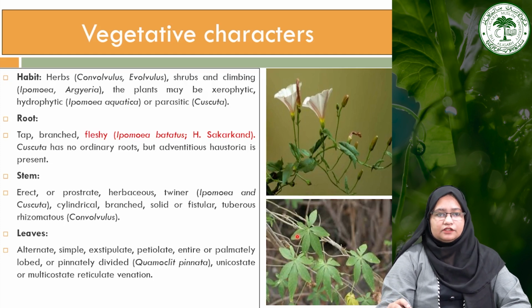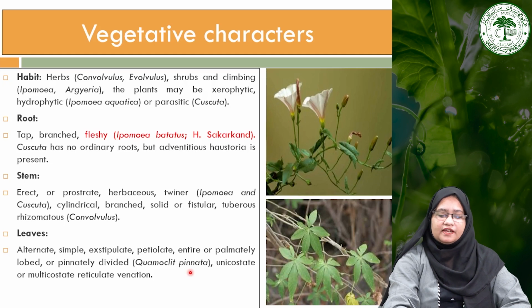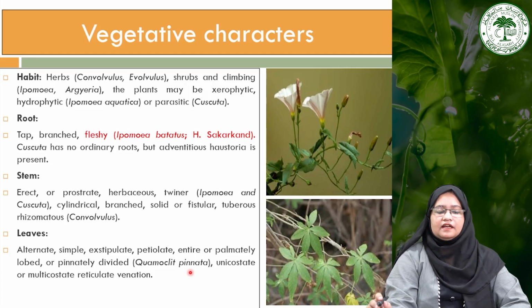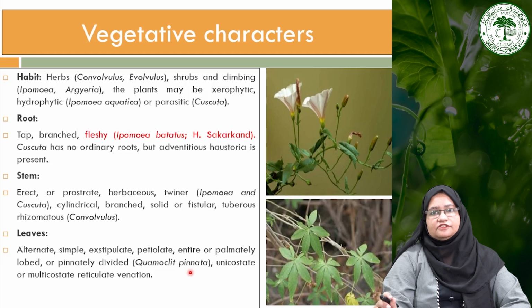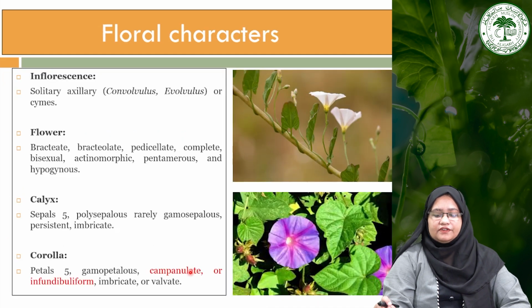The root system of these plants is a taproot system, and the stem is herbaceous and branched, with hairs all over the stem, as we can see here. In general the stems are 5-angled, and anatomically they have 2 rows of bicollateral vascular bundles. That is one of the characteristic features of this particular family, Cucurbitaceae.